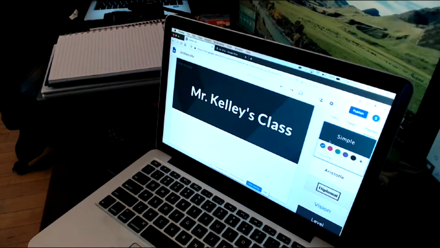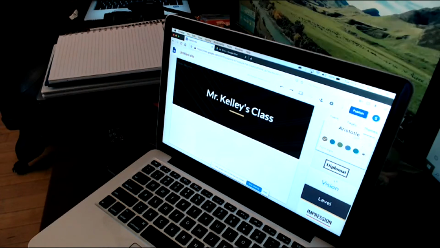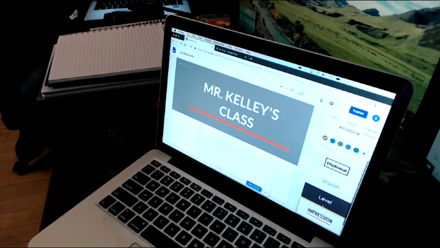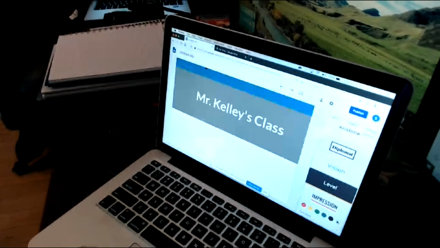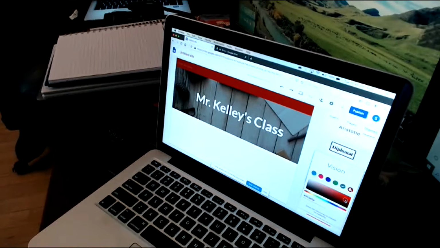I'm on the simple theme right now, and I could change the colors if I want to, the background colors, or I could change to a totally different style. Here's one I like, Impression is kind of cool. Vision. You can just click through these. When you click on these, it doesn't affect the actual text. It just affects the colors, the skin of it, if you will. I can even do a custom color. I'll try to look for a burgundy, like our district's color here. Let's see if that works.